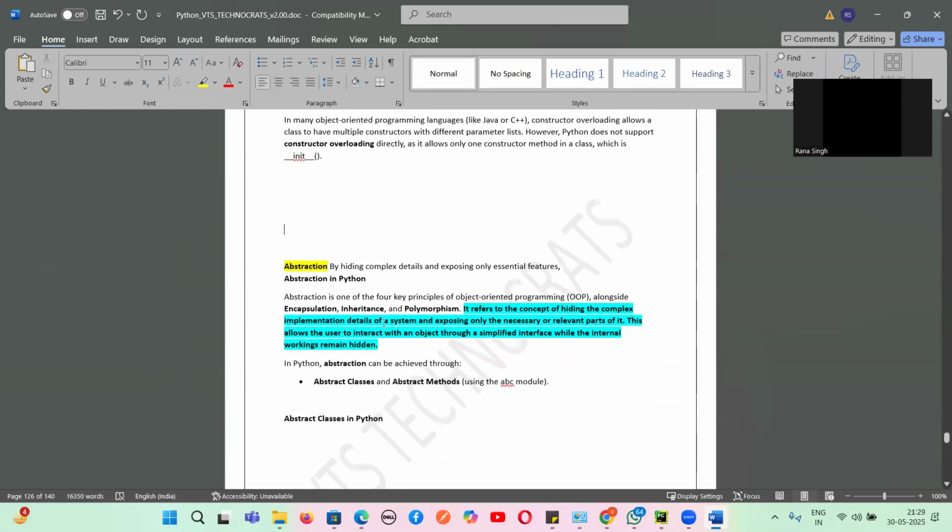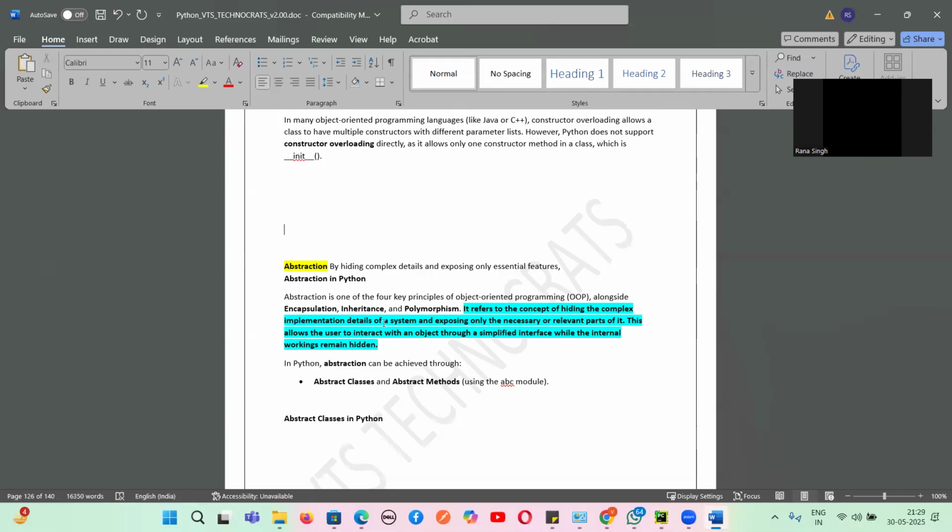So abstraction, guys, is hiding the complex details and exposing the essential features. If you use a calculator, you do 2 plus 2, it gives a result 4. But what is the logic behind that? That will not be exposed. That is called abstraction: hiding the complex detail and exposing only the essential features.